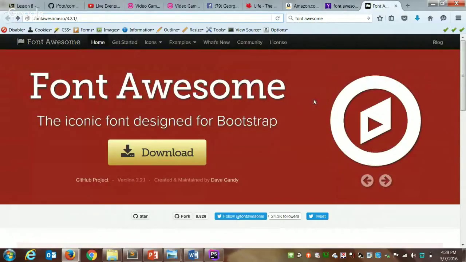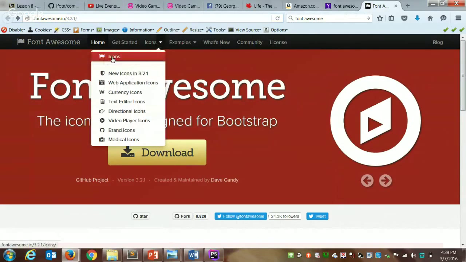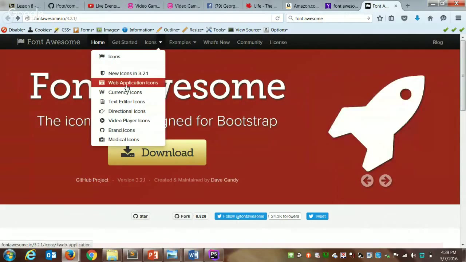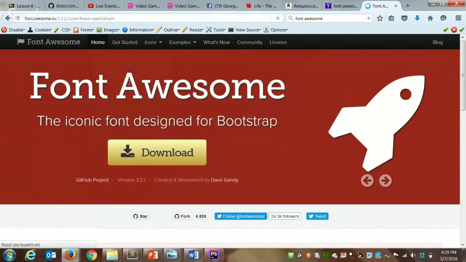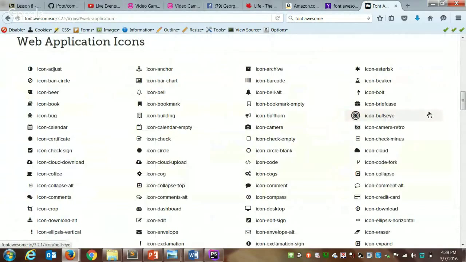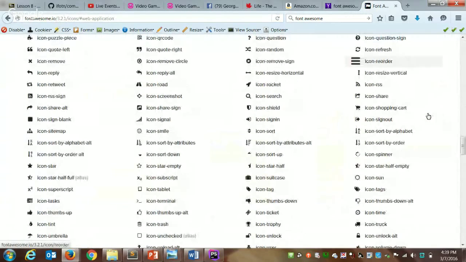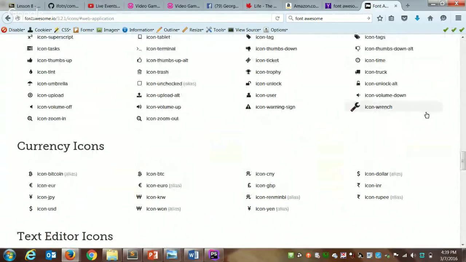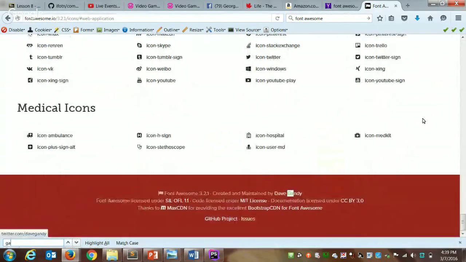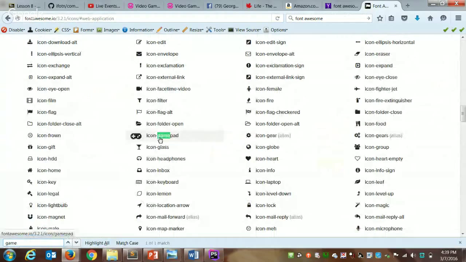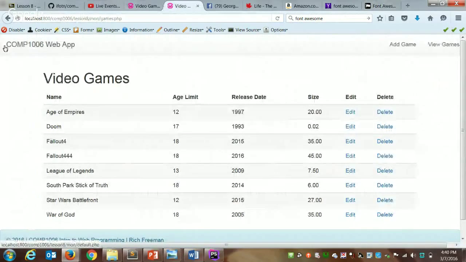These are icons that are designed to work with Bootstrap themes. Well, we're using Bootstrap for CSS, so these icons are going to play nicely with our site. And there's a whole bunch of icons here. I think it's under web application icons. We're building a video game, and they actually have a little gamer icon. So we want to include this icon in our header up beside where it says COMP1006 web app.